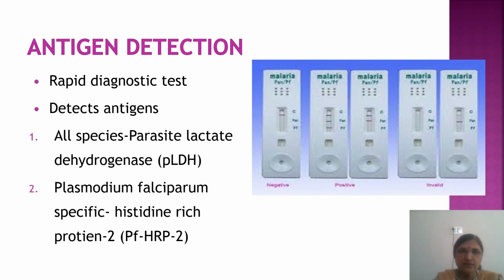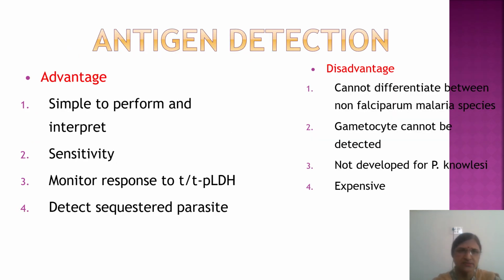Now the second test, nowadays it is performed many times. It is the rapid antigen detection test. Here two antigens are used. For all species, that is pan-species, it is pLDH, that is lactate dehydrogenase, and for Plasmodium falciparum it is mainly histidine-rich protein 2, that is PfHRP2. Advantages: it is simple. But disadvantages: you cannot differentiate other species in pan, and gametocyte stage or other stages are not detected, and it is not developed for P. knowlesi.